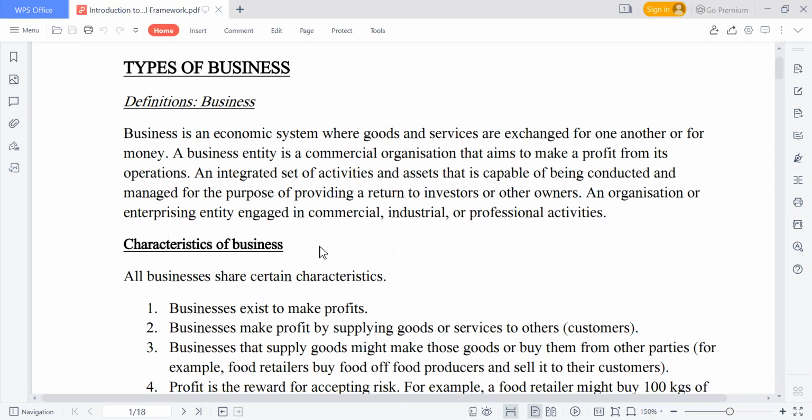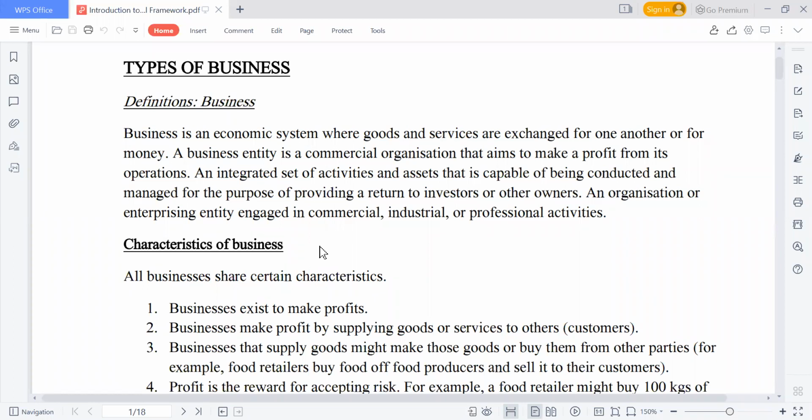And one of the main aims, the motive of starting a business most times, is for profit. But it is not all business organizations that are established for profit making. There are some where the major motive of establishing them is to provide service.